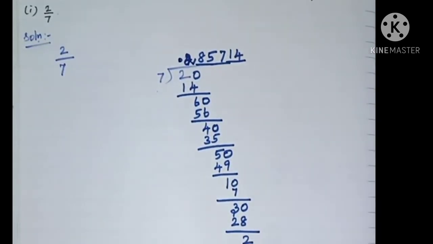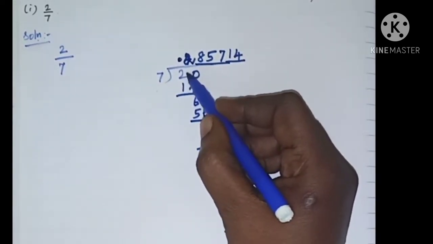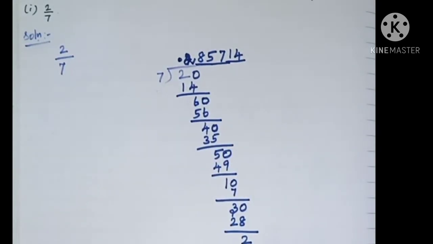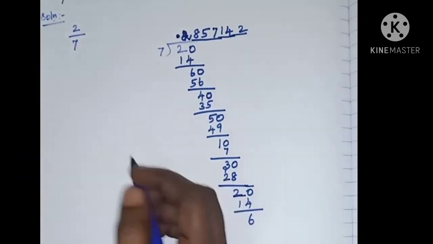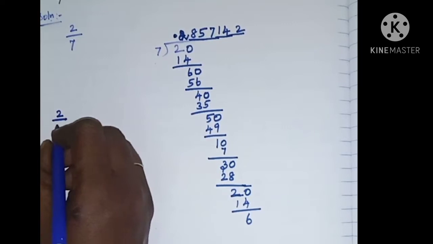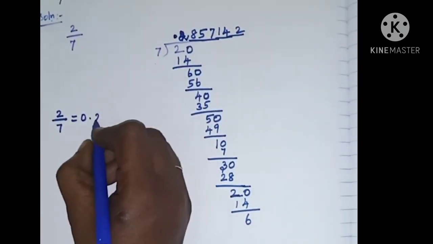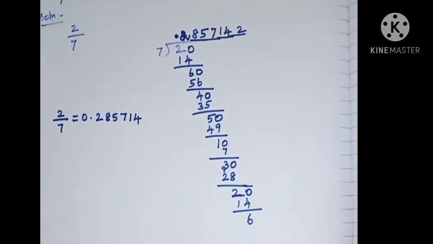This division is going on and on because we didn't get the remainder 0. Again we get 2. We started with 2 as the dividend, and at the end we get the same 2 here. Therefore we write 2 by 7 is equal to 0.285714.